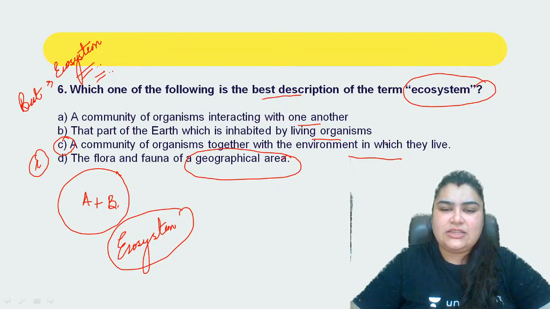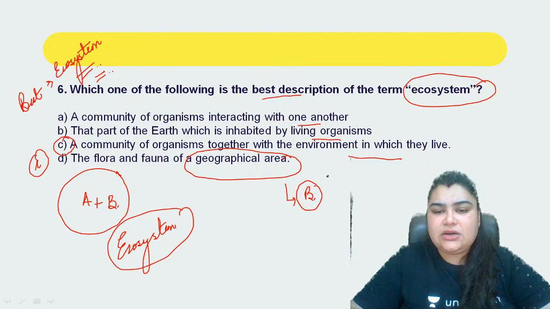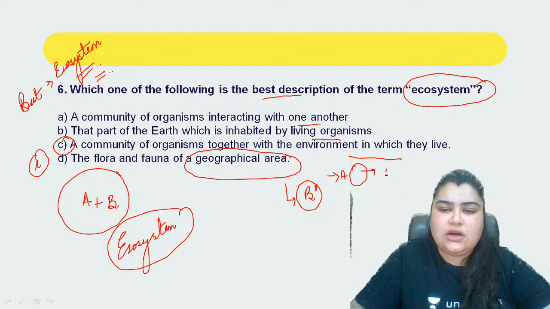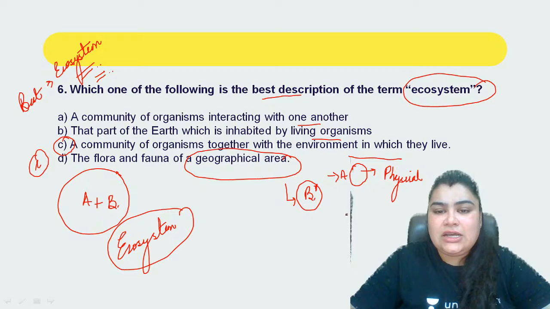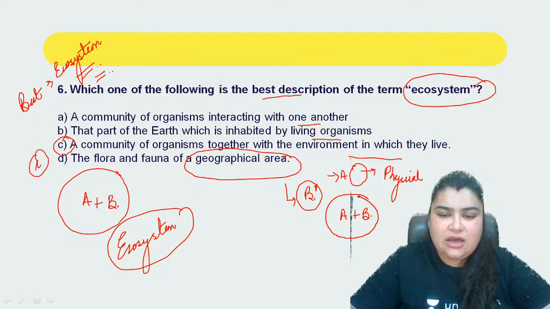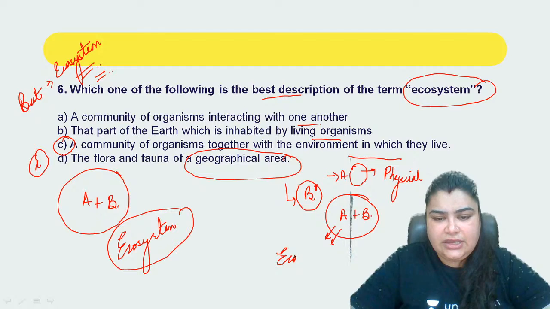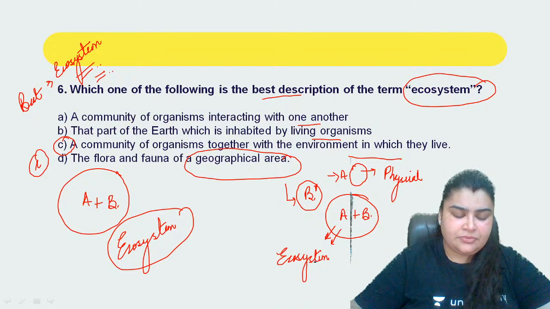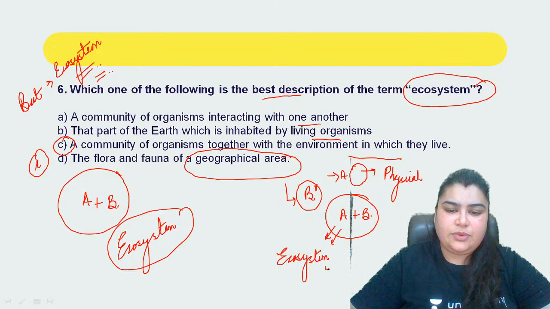The flora and fauna is just going to be the biotic component here, Gujar. It is not including the abiotic components as well as the physical space that it is occupying, right? So those aspects are not being covered by it. So when we talk about the abiotic components along with the biotic components in the physical space that they are all occupying together, that is basically how we define the term ecosystem here.